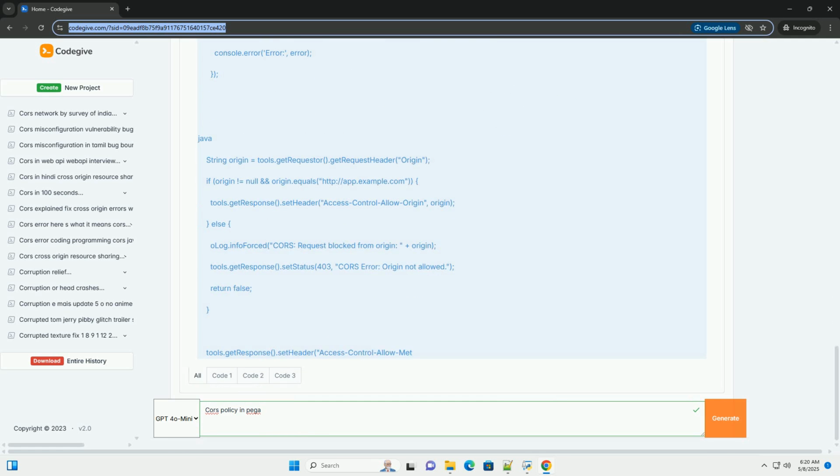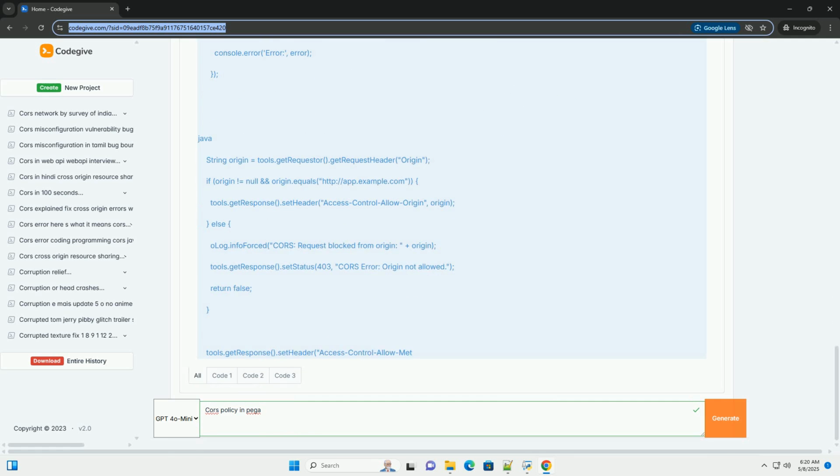Without CORS, the browser will block these cross-origin requests, resulting in errors and preventing the application from functioning correctly. CORS provides a controlled mechanism for allowing specific cross-origin requests while maintaining security.